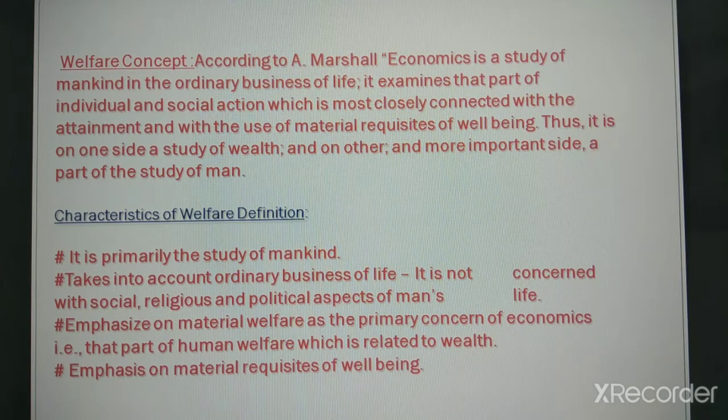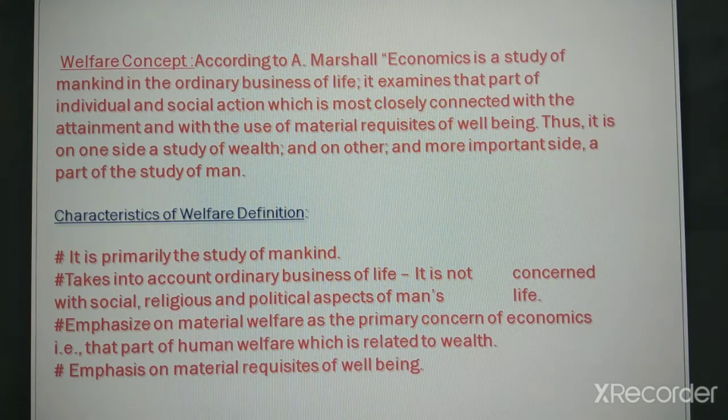Thus, it is on one side the study of wealth, and on the other, the more important side, a part of the study of man. Right? He gave more importance to man than wealth. Of course, he gave importance to wealth, but he gave man more importance than wealth in his definition.